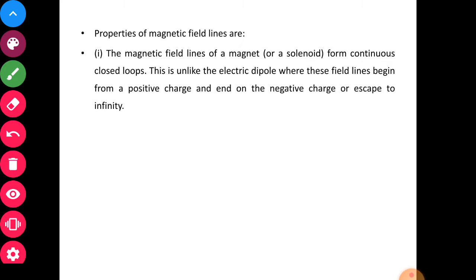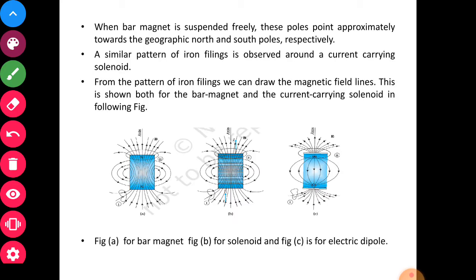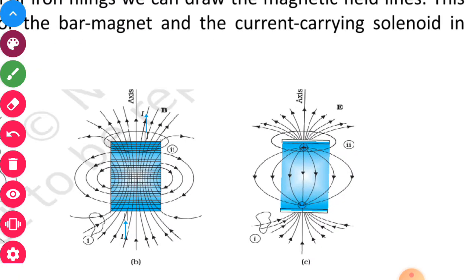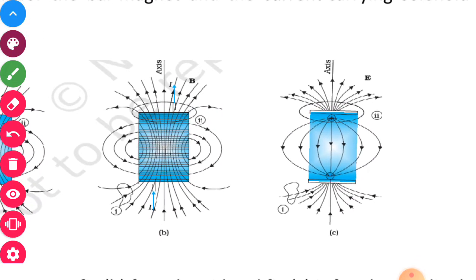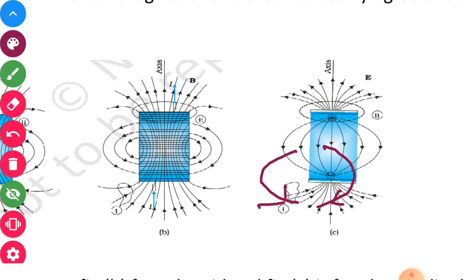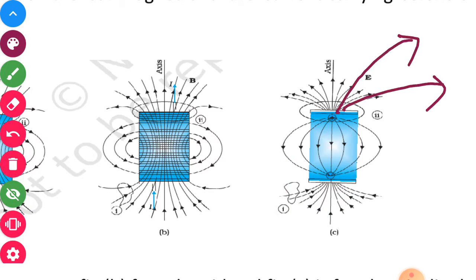This is unlike the electric dipole, where these field lines begin from a positive charge and they terminate or end on the negative charge or escape to infinity. This also can be seen. These field lines are escaping, rather going at a very large distance at infinity this way.